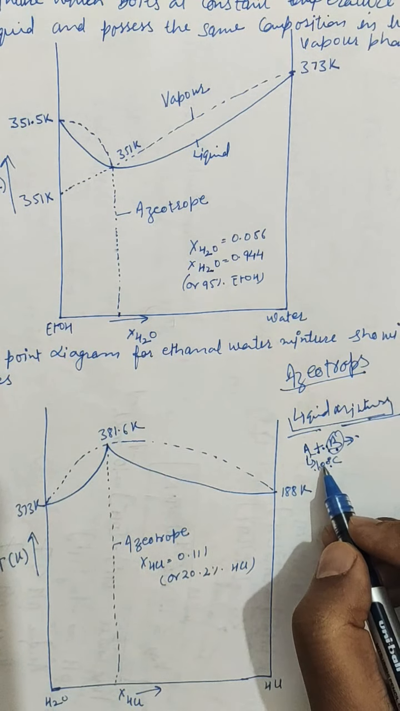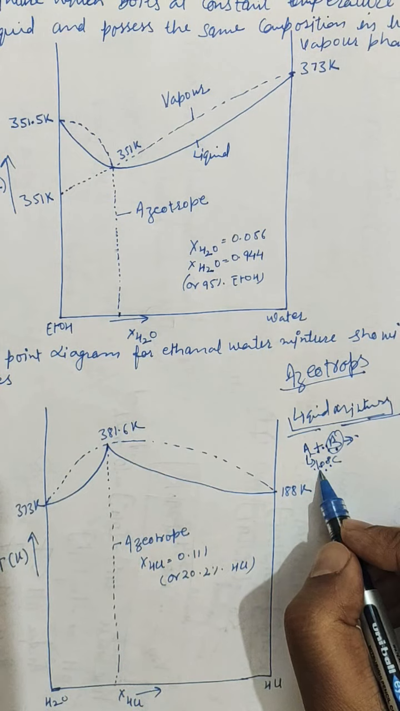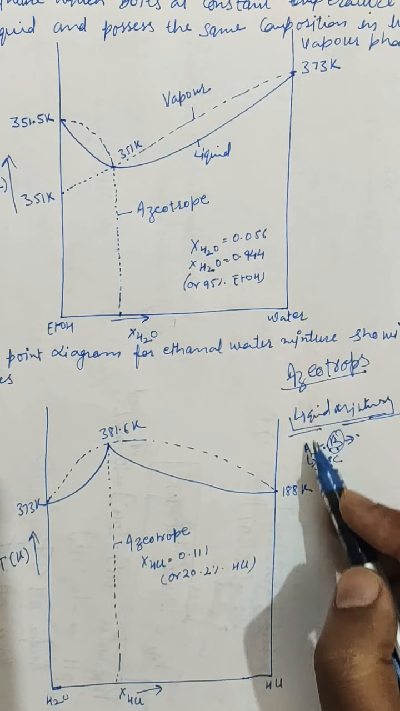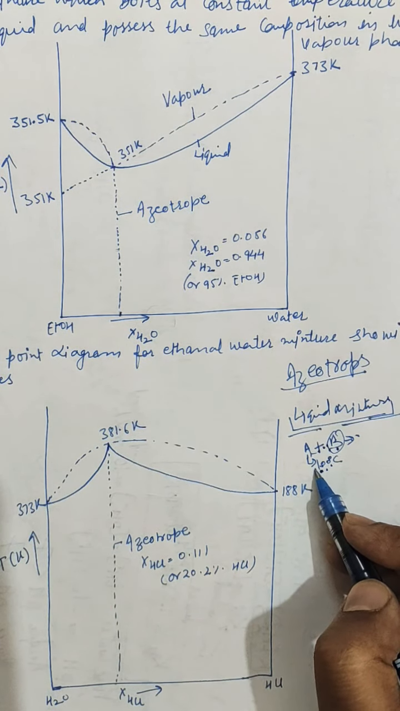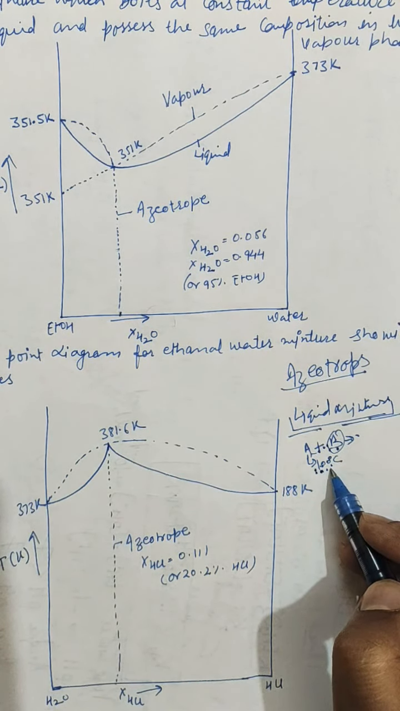As a pure liquid has a particular fixed boiling point. Suppose that we have water. If we boil water, it will start vaporizing at 100 degrees centigrade, and if we keep the temperature of the system fixed at 100 degrees centigrade, the water will keep boiling at 100 degrees centigrade and keep going to the vapor phase. So in the case of azeotropes, when we mix two liquids, they boil at constant temperature like a pure liquid and possess the same composition in liquid as well as vapor phase.